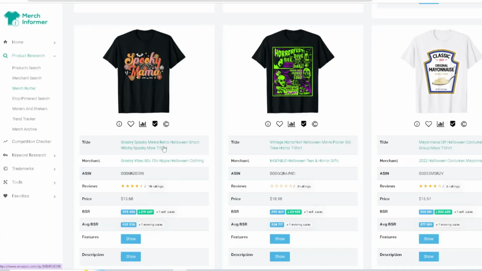So that vintage Spooky Mama retro Halloween ghost, that groovy type text, right? And you're seeing what they're doing with the bat, with the spider webs, and then you got some flowers in there. I think there's skeletons, and then a jack-o'-lantern, and there's a skeleton inside the flower, which is really cool, right? Kind of giving that look of 60s, 70s hippie Halloween clothing, groovy, right? And this is going to be a top seller for Halloween too as well. Very simple, nothing too crazy, but really cool.